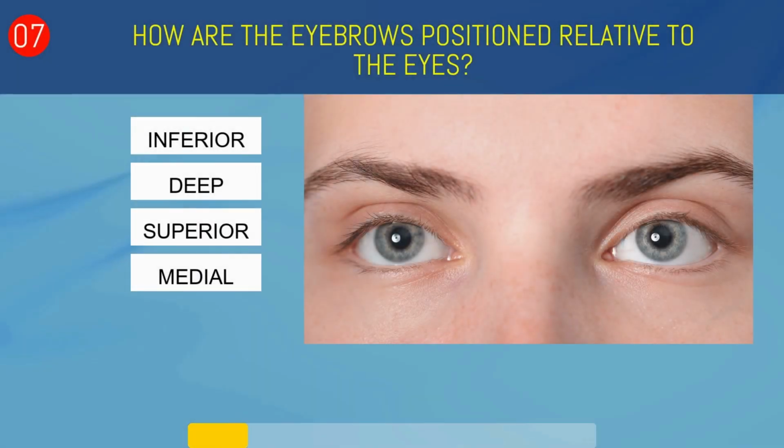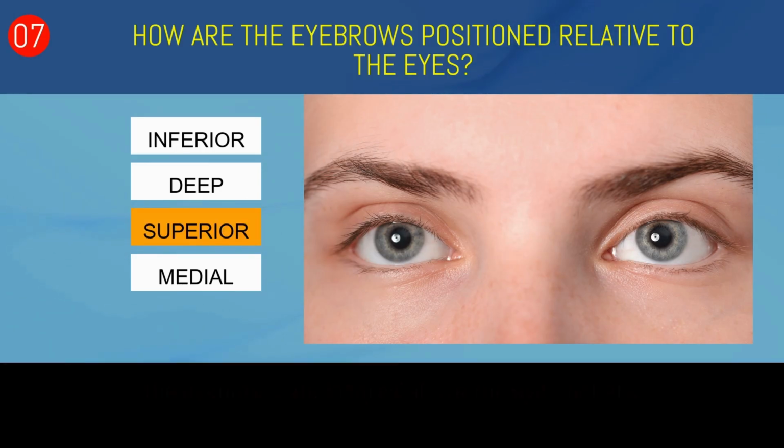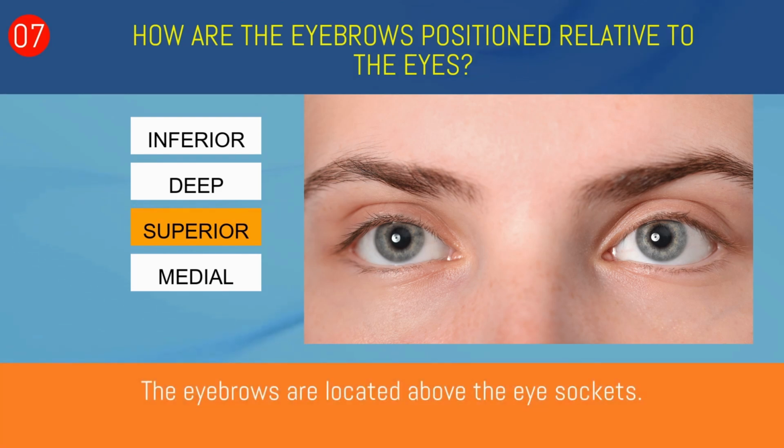How are the eyebrows positioned relative to the eyes? Inferior, deep, superior, or medial? Superior. The eyebrows are located above the eye sockets.